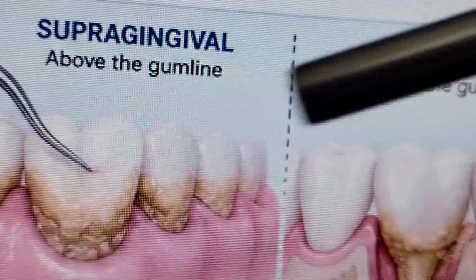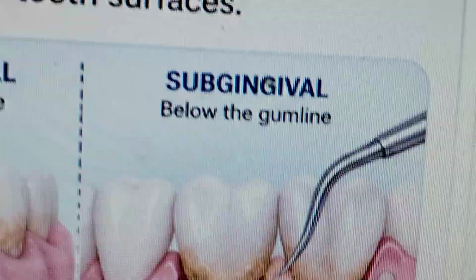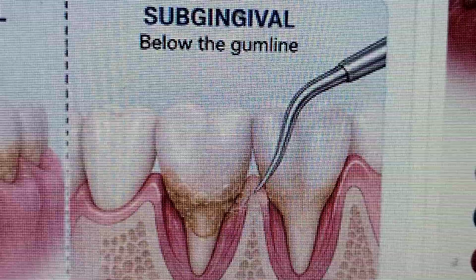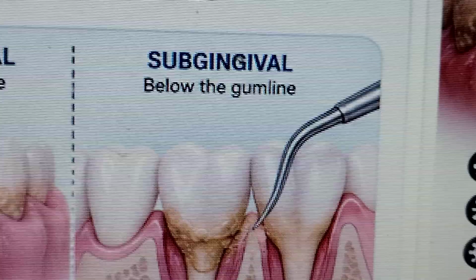You can see supragingival, above the gum line, where calculus is formed, and subgingival, just below the gum line.